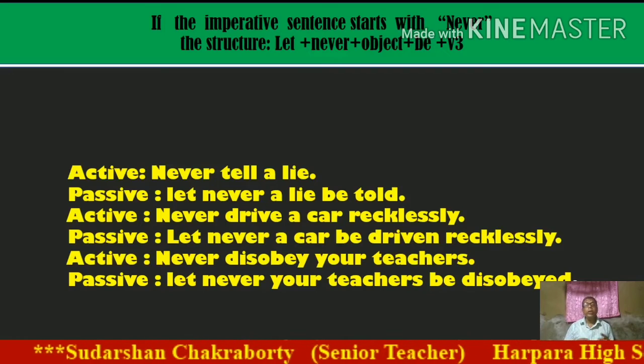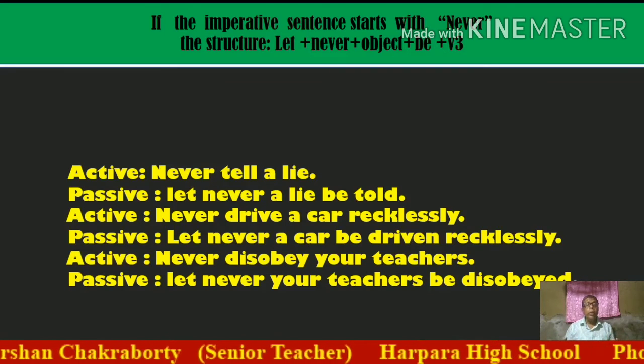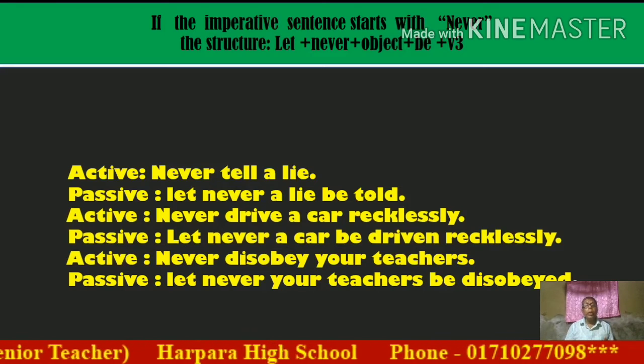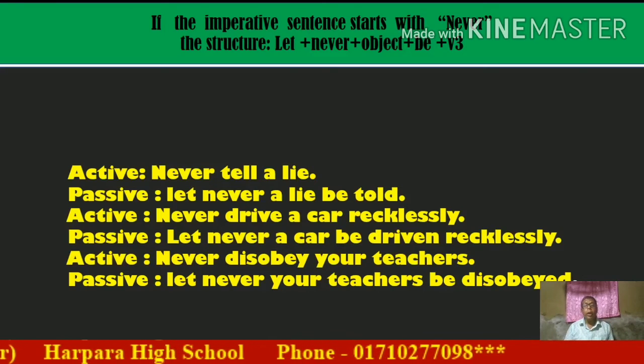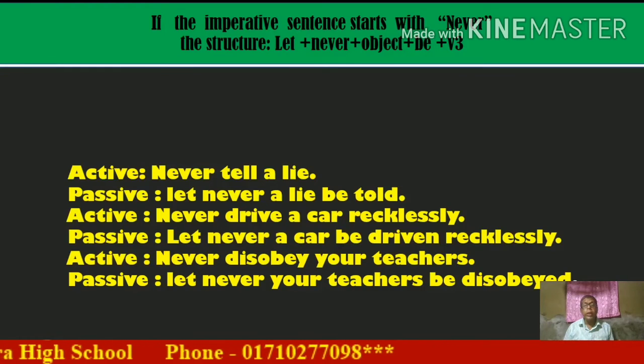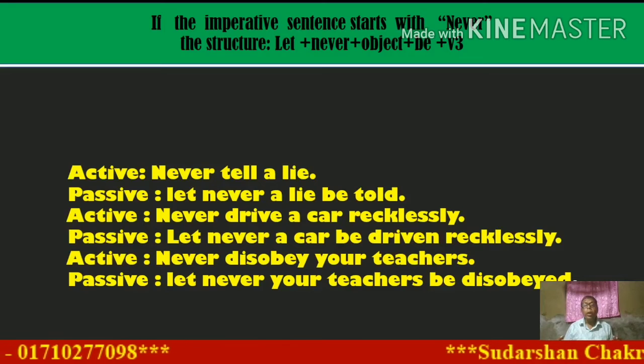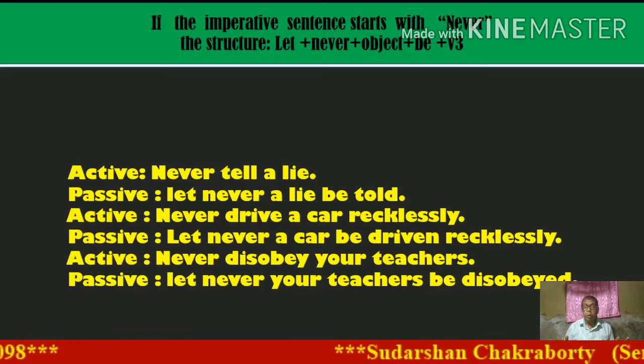Next sentence, never disobey your teacher. In the passive it will be let, then never, then the object will be the subject, your teacher, next be, next the principal verb in past participle form, disobeyed.